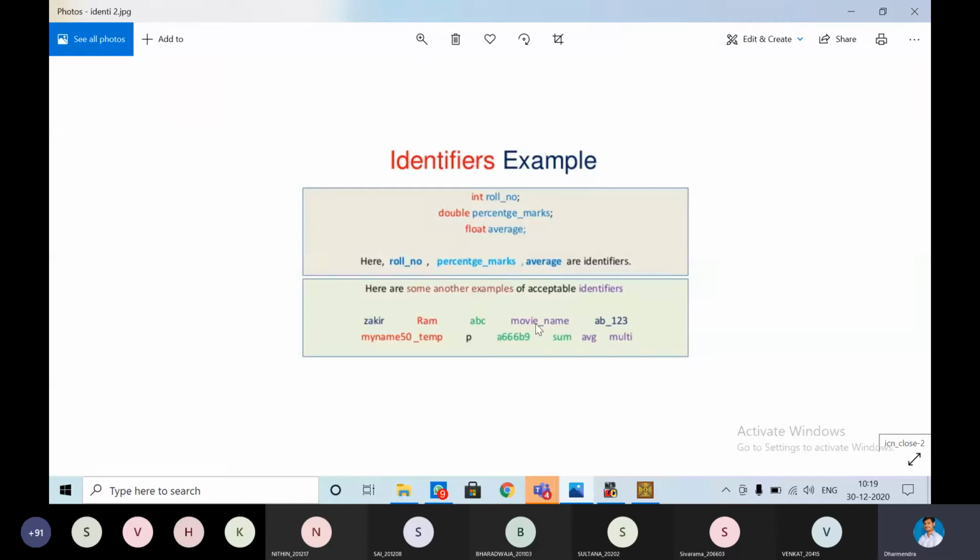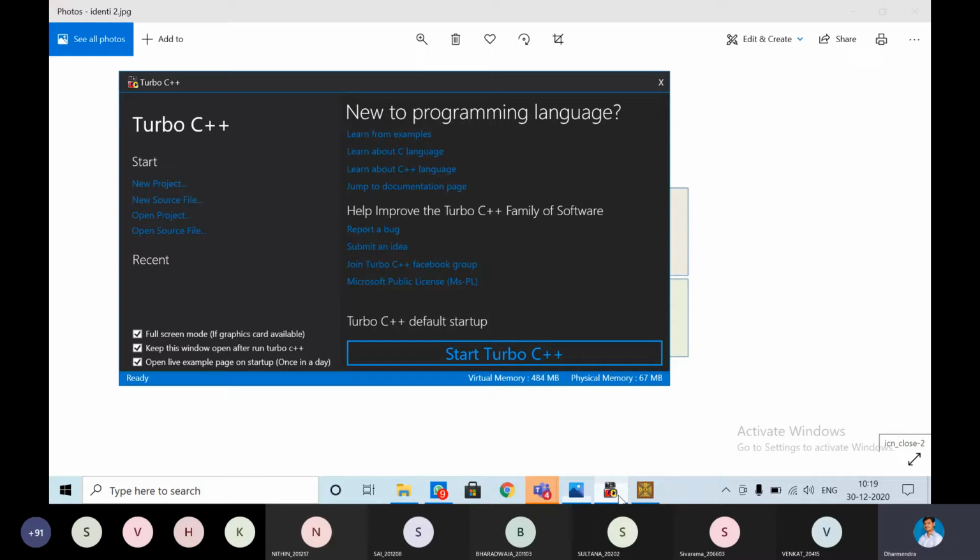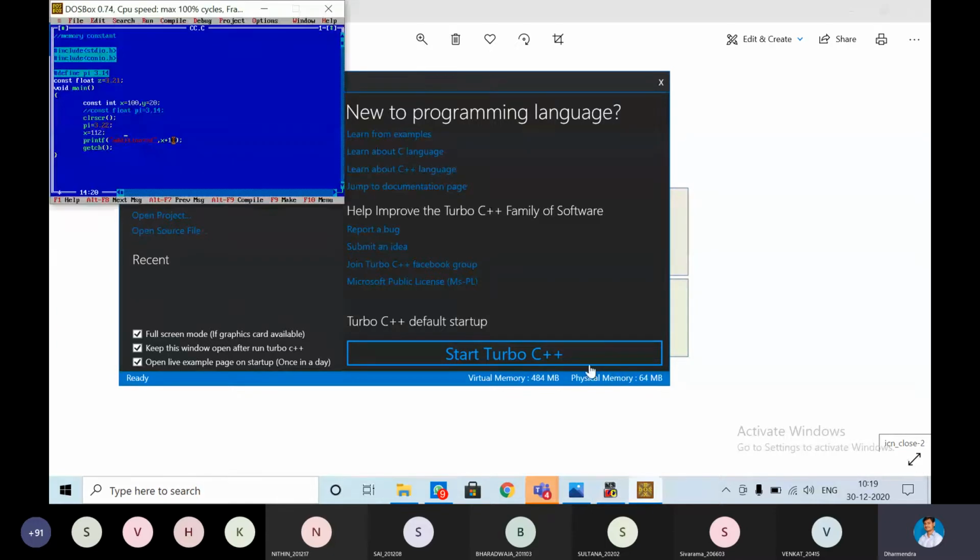See, here we do not have any spaces. Movie space name, don't give variable names like that. Percentage space marks will not be allowed. Spaces will not be allowed. Already I have given the example for this. If you want, you can check it in our programming also.